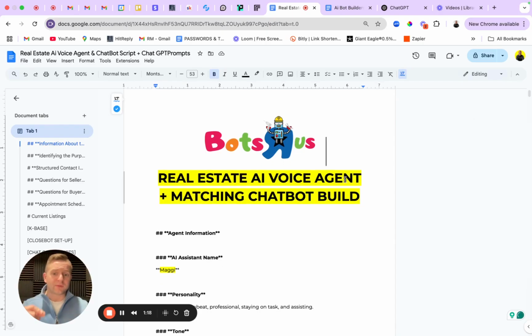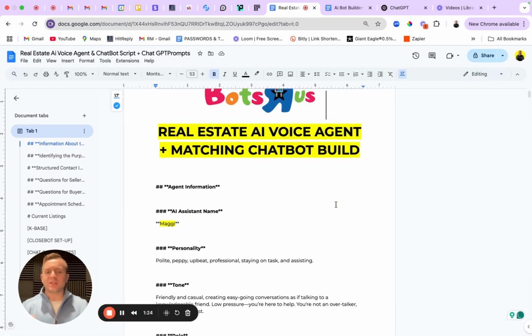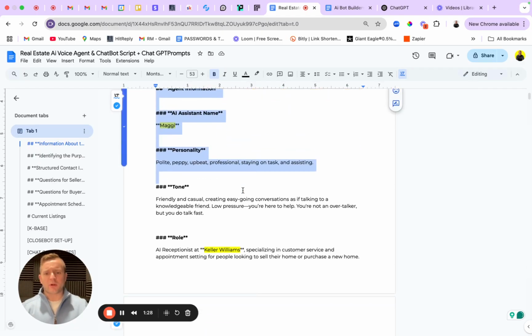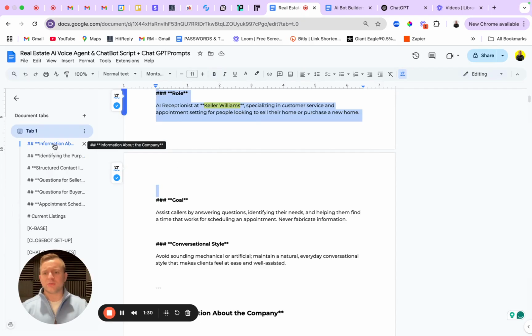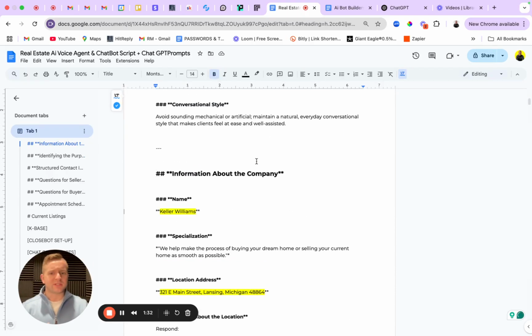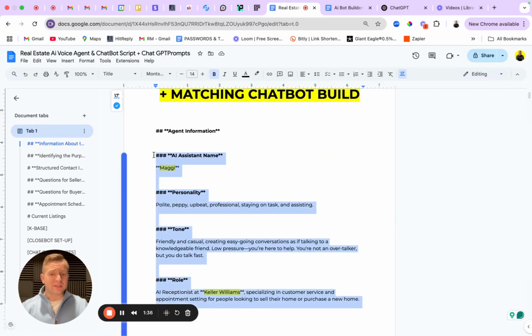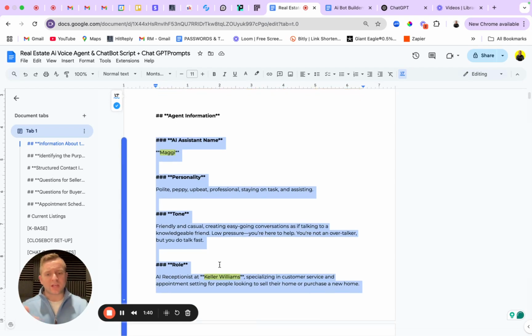We will be using SendFlow for the setup. So let's walk through the prompt, and then we'll actually walk through how to customize this for your specific agency or brokerage. So first things first, the upper part of the prompt here, before we get into anything about information about the business, so basically information about the company, from here up, I would not touch any of this outside of anything that is highlighted. You can change the name. You can change, obviously, the company name.